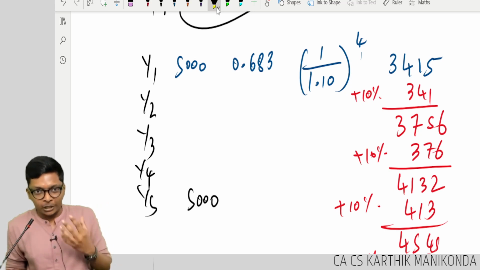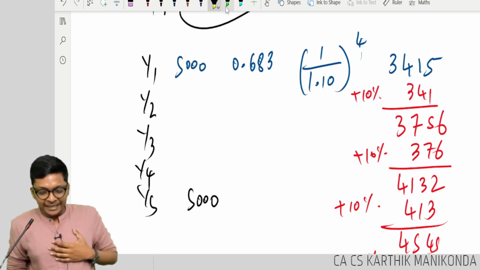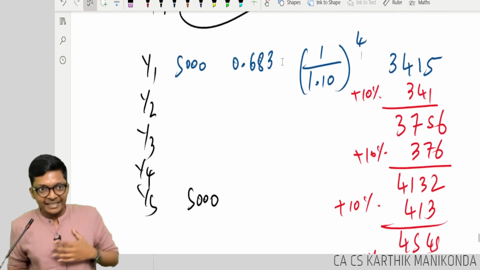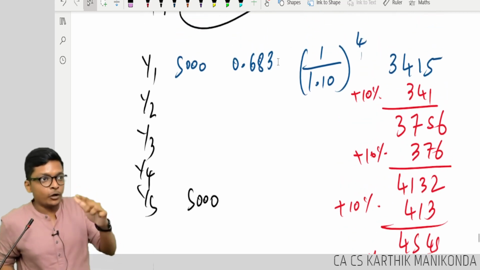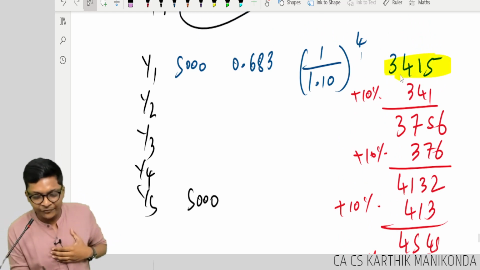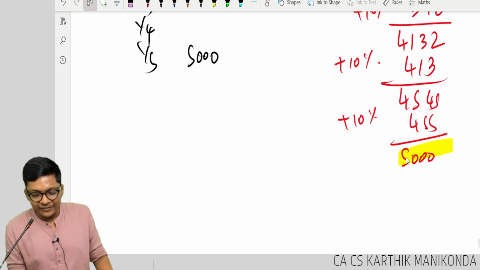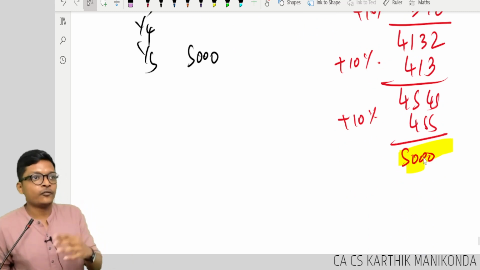FM. I am not teaching you accounts, guys. FM. That means, follow, guys. That means only if I invest in a bank, follow. If I invest 3,415 in the bank now, it will become 5,000 at the end of 4 years.